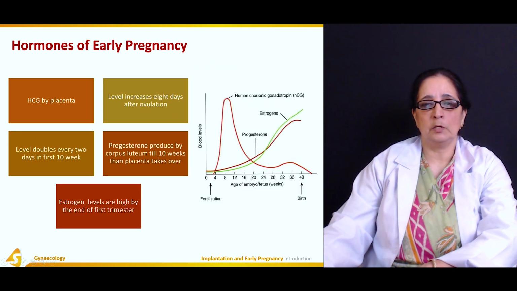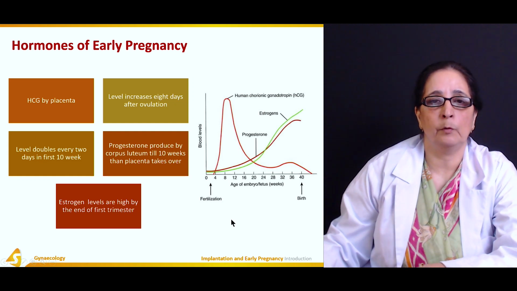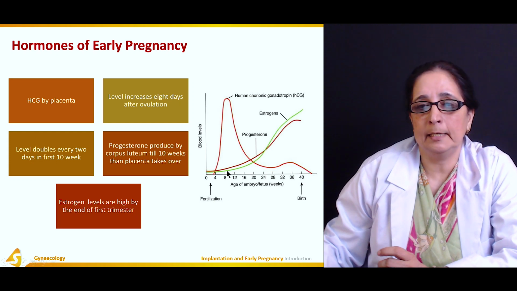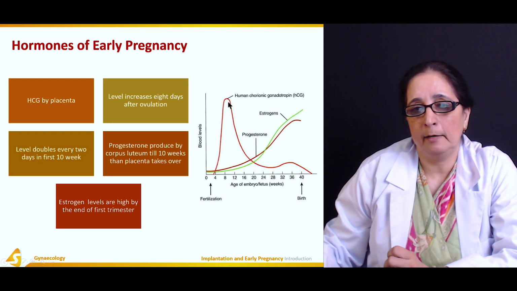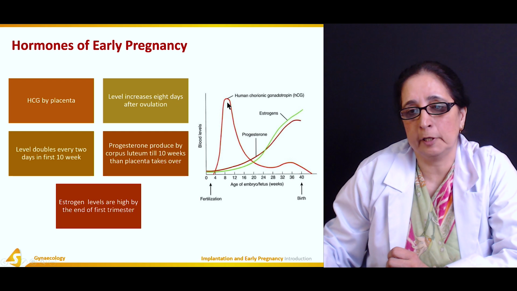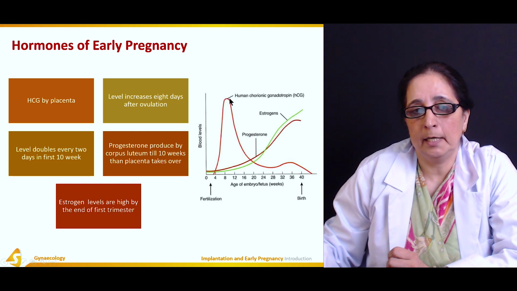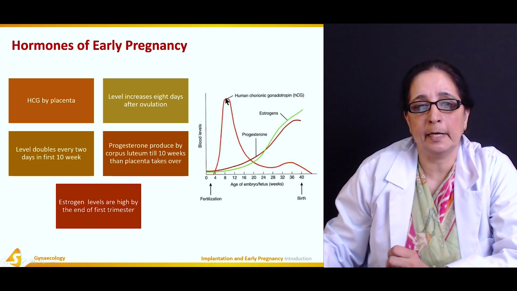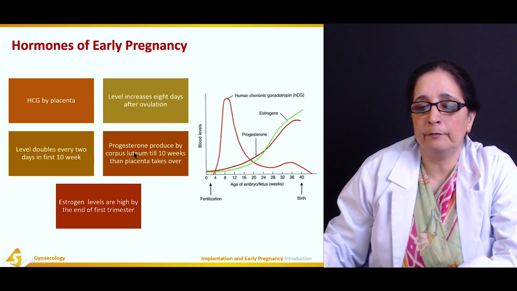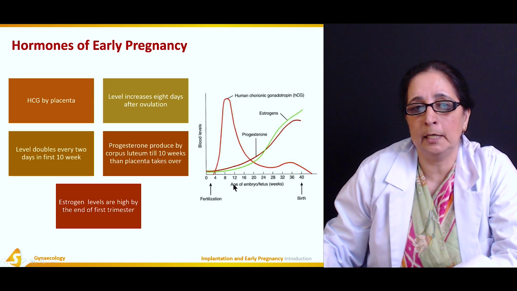Then some hormones of the early pregnancy, some important hormones of the early pregnancy. Most important is the HCG. Here, if you see, very high levels of HCG are present in the first trimester, the first 12 weeks of the pregnancy, very high levels, peak levels of HCG. HCG levels double every other day. Every 2 days, it doubles in the first 10 weeks of pregnancy.